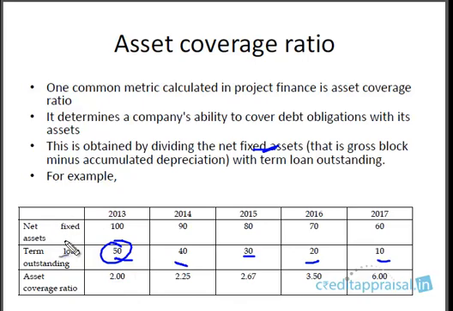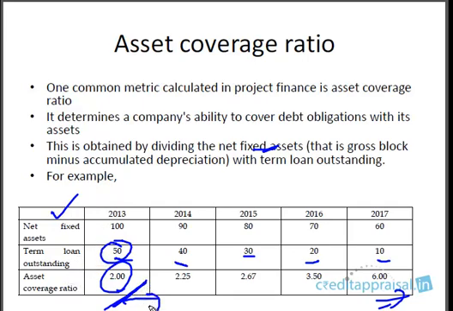When you calculate the asset coverage ratio, it is net fixed assets by term loan outstanding. It is 2 in the initial years, and then it goes on increasing because even though the fixed assets are coming down, the term loan outstanding is dropping at a faster pace. What it tells you is how many times your primary security, the fixed assets, will cover the term loan outstanding.